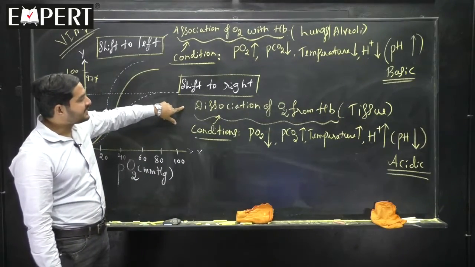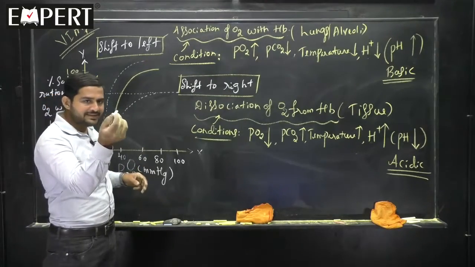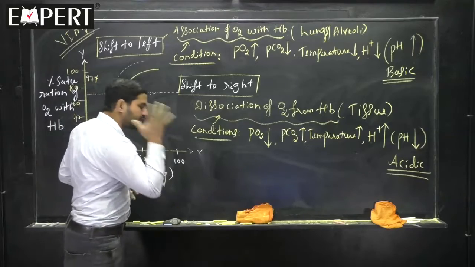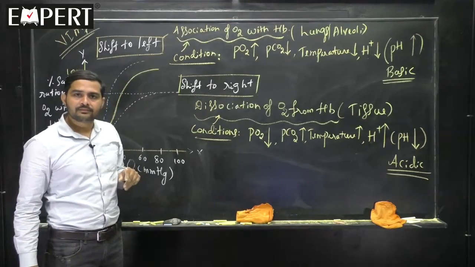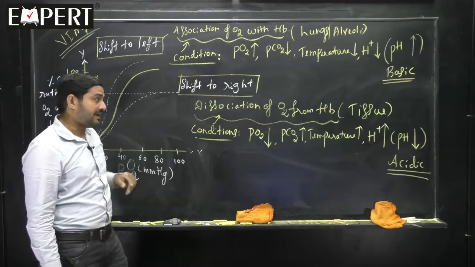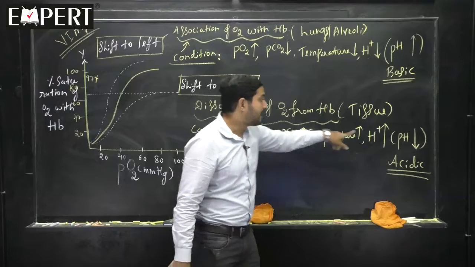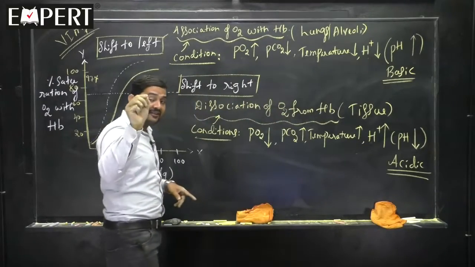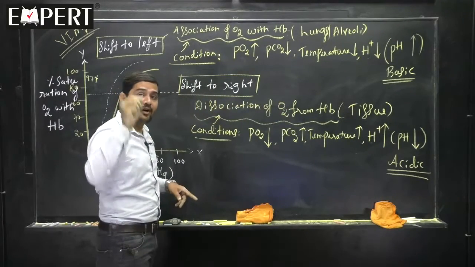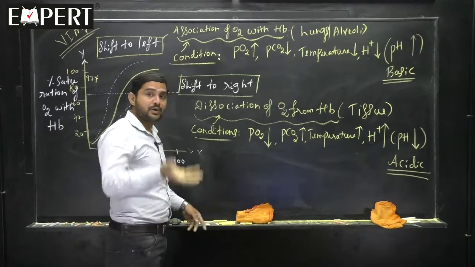Dissociation of the oxygen from the hemoglobin means oxygen will be given to tissue. Clear? That effect occurs when PCO2 is more, temperature is more, H plus is more, and that effect of dissociation of oxygen from the hemoglobin occurs when PCO2 is more.